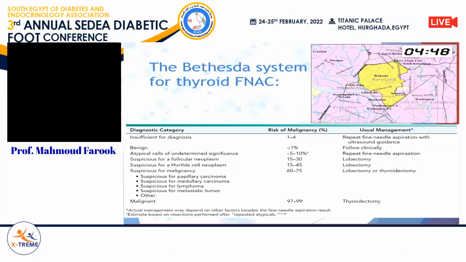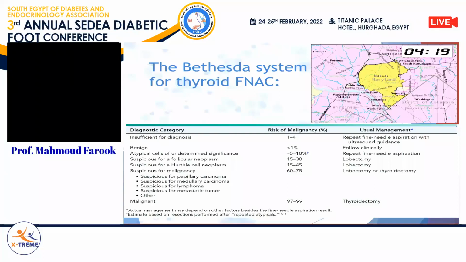It means that the cytopathologist has received no true message from the thyroid nodule, and it requires repetition of fine needle aspiration. Also, we have atypical cells of undetermined significance. This is one of these categories, and it signifies the presence of some alarming cells in very few numbers, insufficient to get the diagnosis of suspicious for malignancy or even malignant.